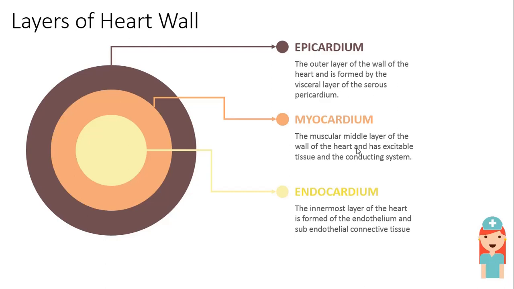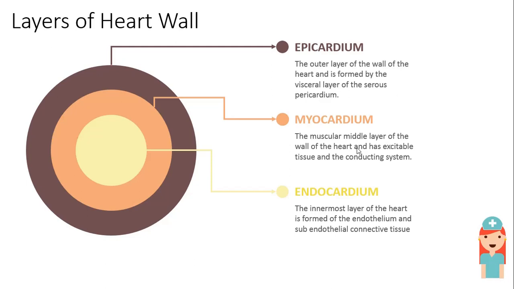Talking about epicardium, epicardium is the outer layer of the wall of the heart and is formed by the visceral layer of the serous pericardium. So, whenever epicardium comes to mind, you should be thinking that it is the outer layer of the heart wall. Second, it is the visceral layer of the serous pericardium. Epicardium is made up of connective tissue as well as adipose tissue.